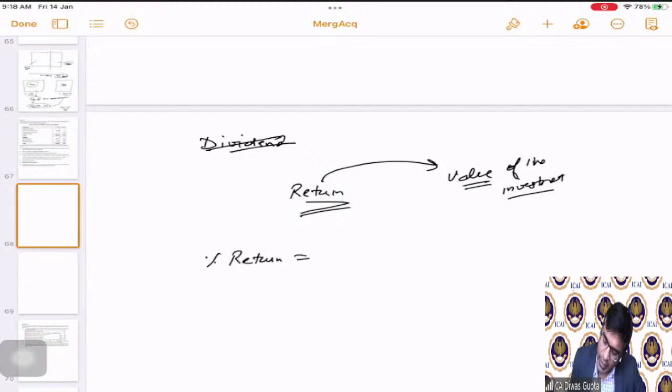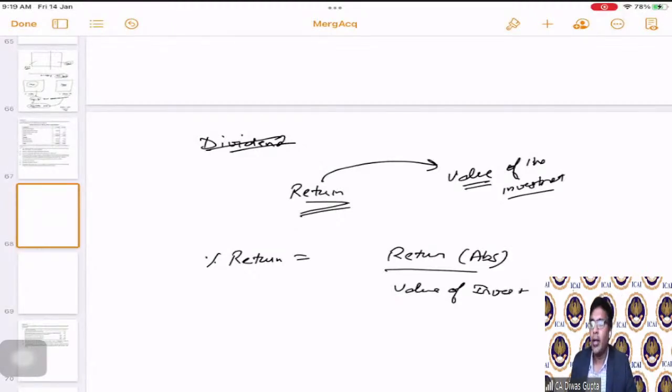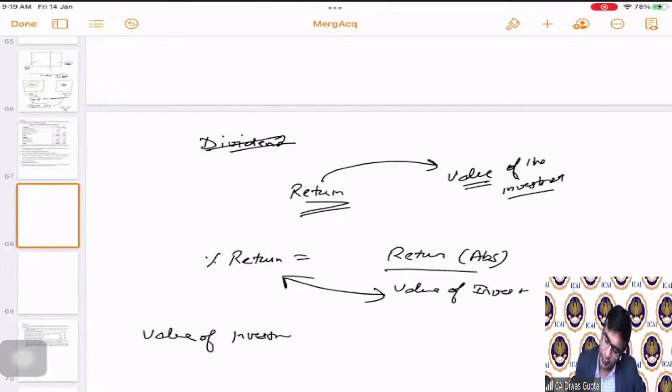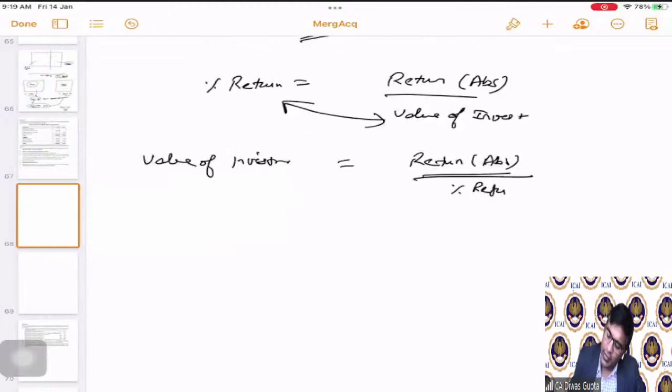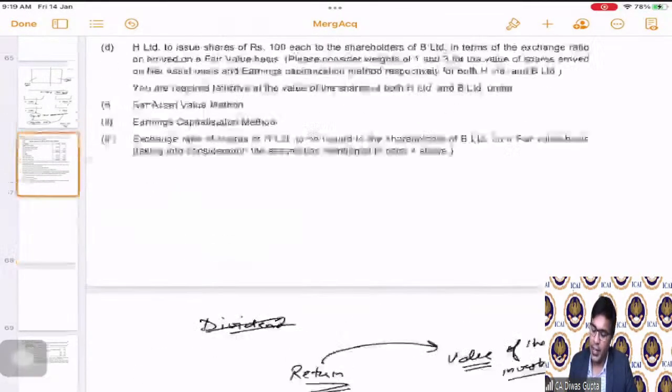So the percentage return is actually absolute return divided by the value of investment. Here ABS means absolute. Can I switch this? So the value of investment is equal to absolute return divided by the percentage return. If you do this, you will get the value of investment. Correct.